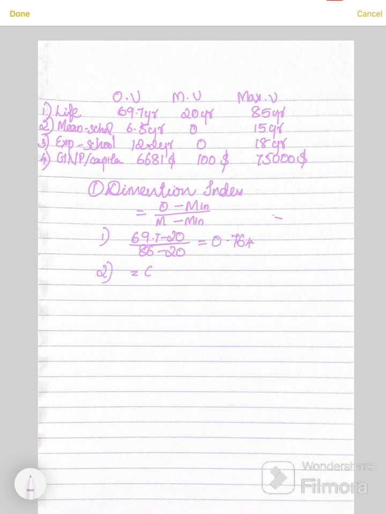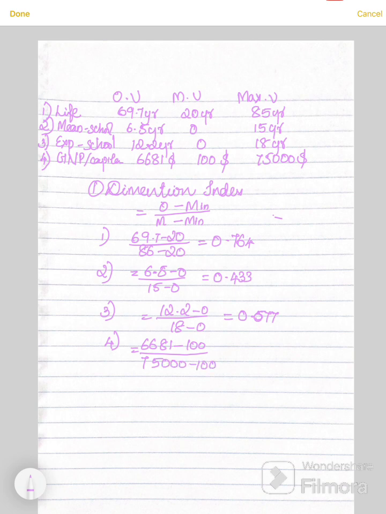For the second, 6.5 minus 0 divided by 15 minus 0, we may get 0.433. And next one, 12.2 minus 0 divided by 18 minus 0 equal to 0.681, and the income index, 6681 minus 100 divided by 75,000 minus 100, we may get 0.4.